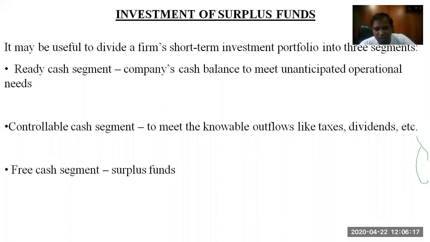Probably this is the last topic to discuss today because we are running short of time. I will explain this, and then we'll open up the session for questions and answers. The ready cash segment is the company's cash balance to meet unanticipated operational needs. If contingencies come up, the company needs a certain amount of cash on hand to meet them. This is the ready cash segment.